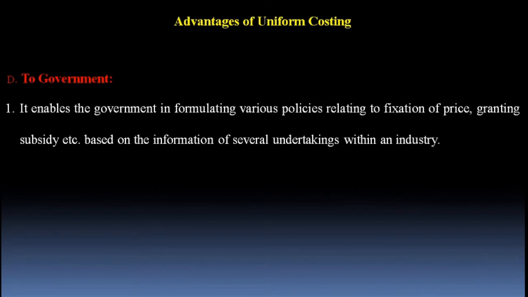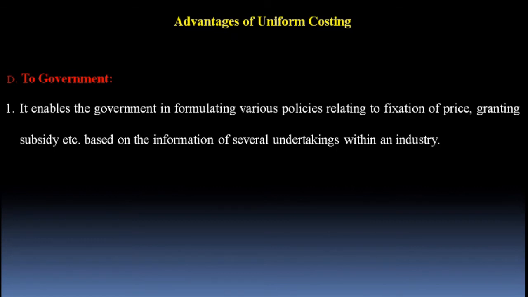Because the trade association gets the data from all the participating companies, and it can forward that data to the government. I mean to say, the government can easily have that data of all the participating companies from the trade association, and from that data the government will come to know the cost of production of all the participating companies. After considering the average of it, the government can easily fix the selling prices of the products produced by all the participating companies.